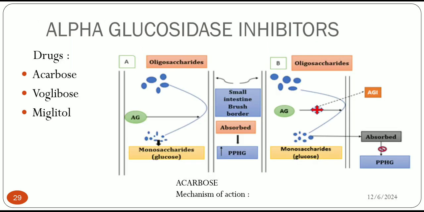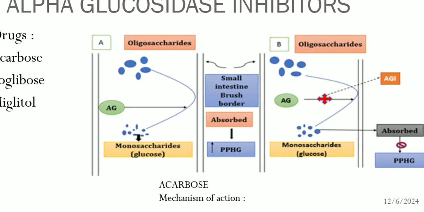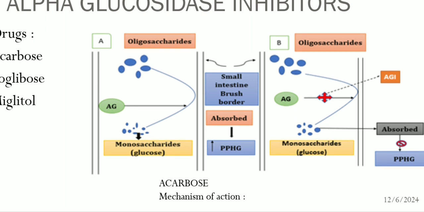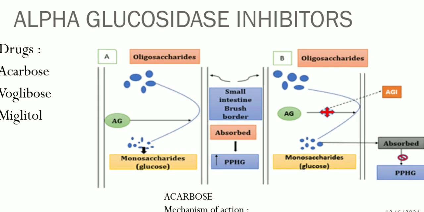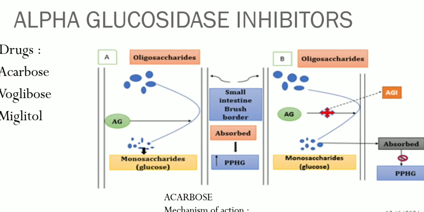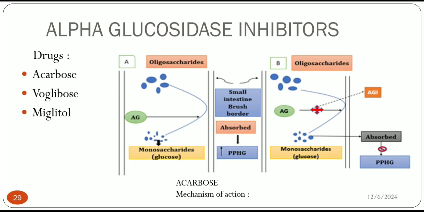Then alpha glucosidase inhibitors like acarbose, voglibose. You can see in this picture this alpha glucosidase is the enzyme in our intestine which converts oligosaccharides to monosaccharides, meaning glucose, and that monosaccharide is absorbed and increases postprandial hyperglycemia.